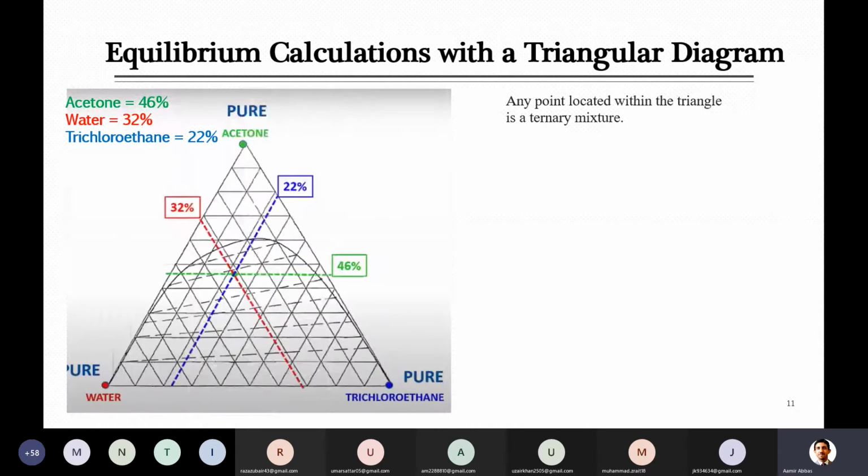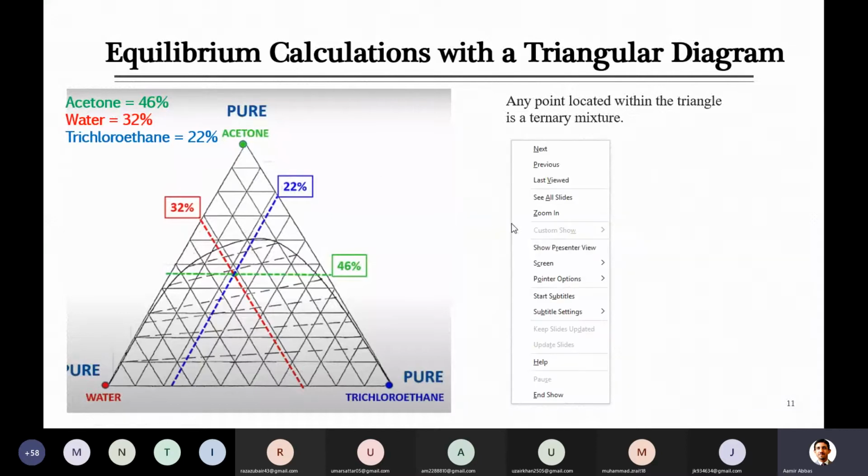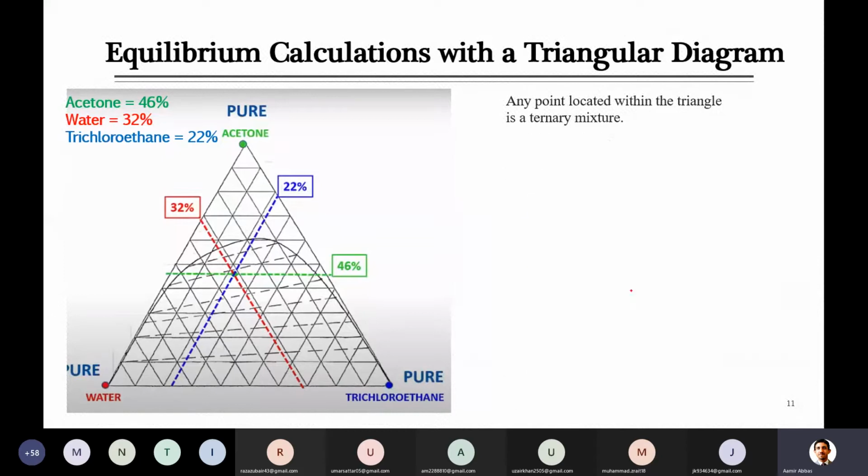So first of all we will locate, one by one, all of these components which are indicated, and where all three intersect each other, that will be our point. The composition which is given will be the indication of that point. Let's say here you have acetone 46%, and just try to locate the line of 40% acetone first. As I told you, when you are given such a composition, you have to locate all three, and the intersection point of all three lines will be that point.